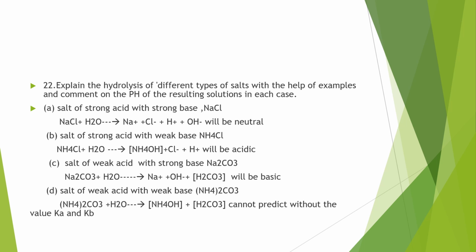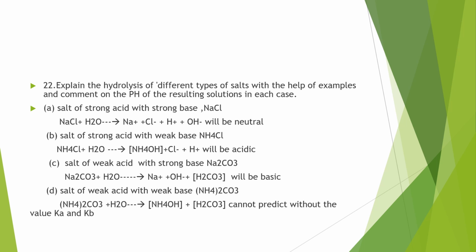Question number 22. Explain the hydrolysis of different types of salts with examples and comment on the pH of the resulting solution in each case. The first is the salt of a strong acid with a strong base. We take the example of NaCl. It is formed from hydrochloric acid and sodium hydroxide. All solutions of strong acid, strong base salts like NaCl will be neutral because they are completely ionized.